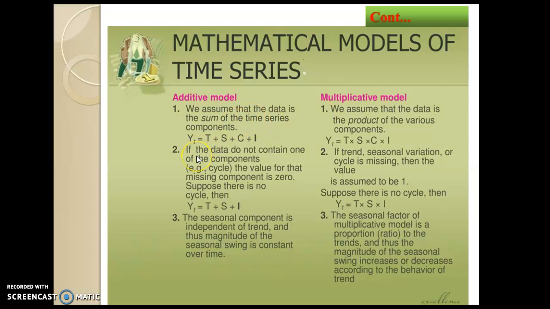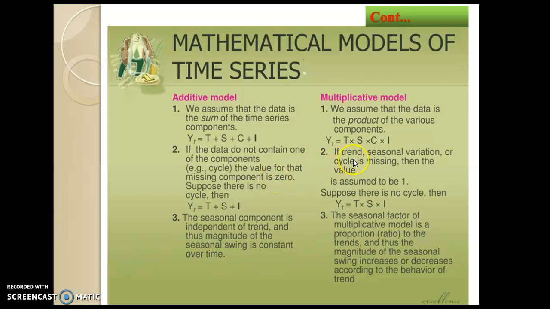Second, in the additive model, if the data do not contain one of the components, that is, a component is missing, for example cyclical variation, the value of the missing component is 0. Suppose there is no cyclical variation in this mathematical model, then Yt = T + S + I. Here cyclical variation is missing, so the component is 0.